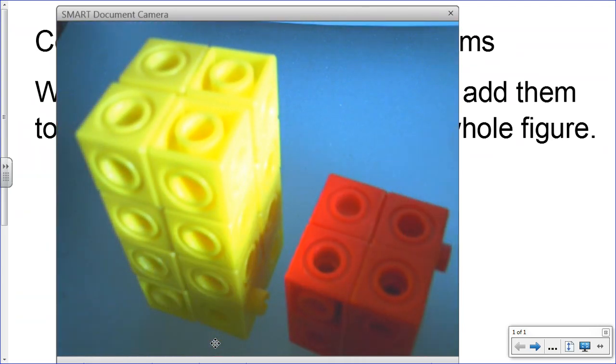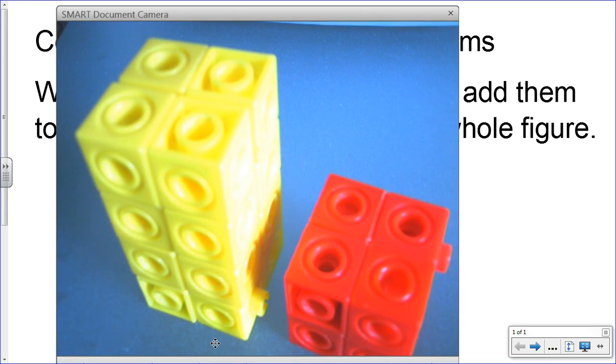What I'd like for you to do right now is pause this video, and I'm going to adjust the document camera so that you can see my work. I want you to find the volume of the yellow prism and the volume of the red prism. We're going to come back in a couple seconds and find that volume together.